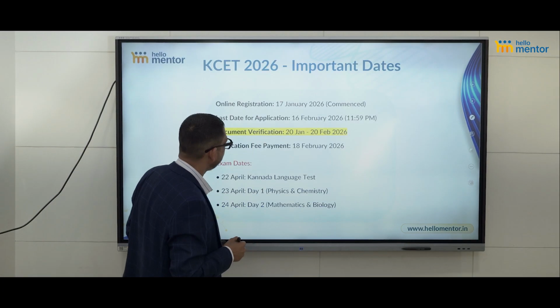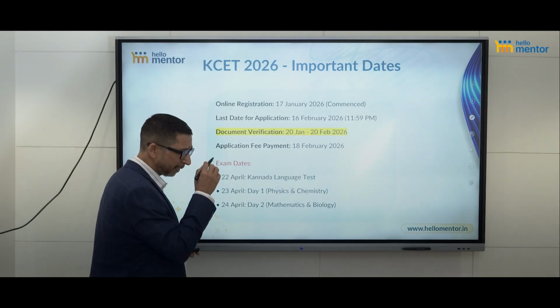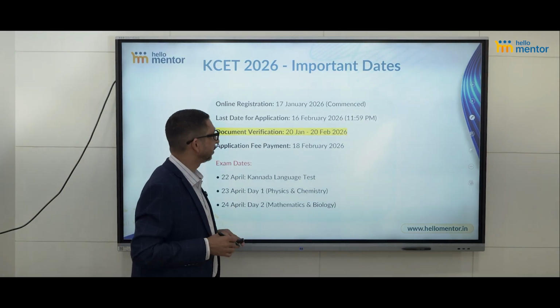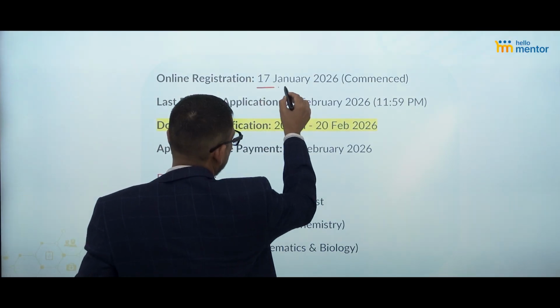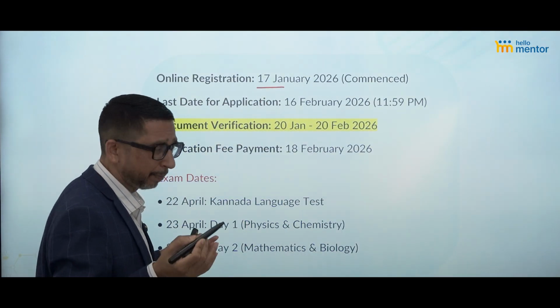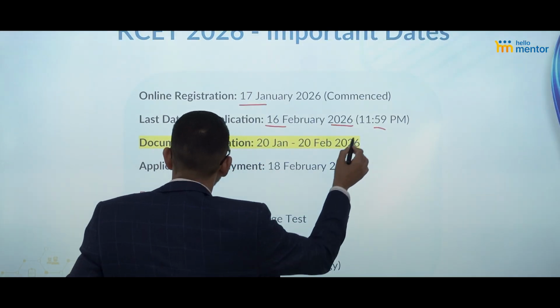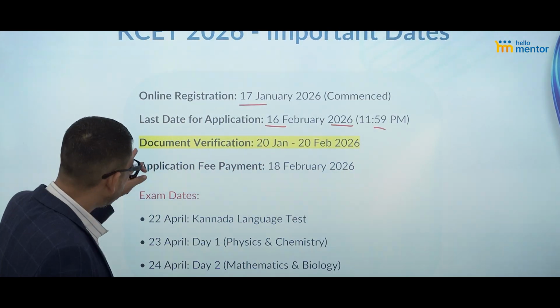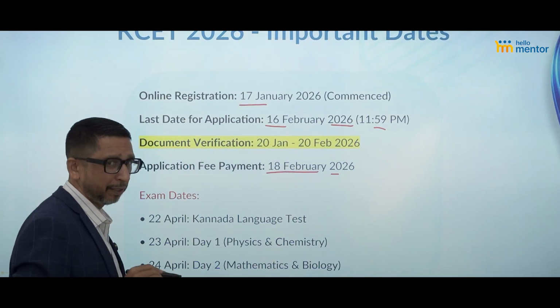Now let's proceed to the next point. Important dates that you must remember. Online registrations have already started from 17th January, so you can fill up the application. The last date of application is 16th February 2026. You can note the time. Application fee payment will happen by 18th February. That is the last date to pay the fees.